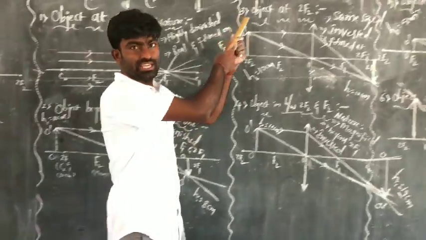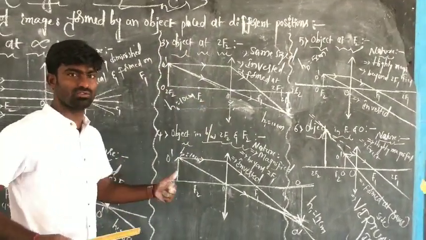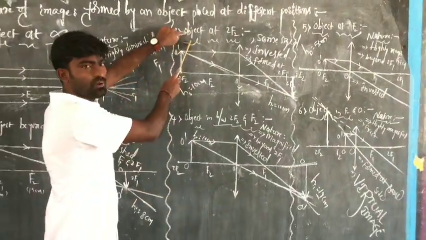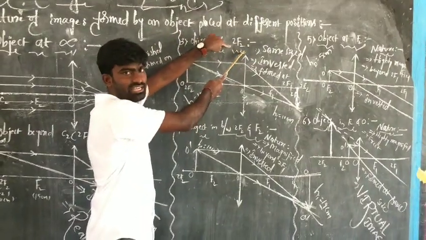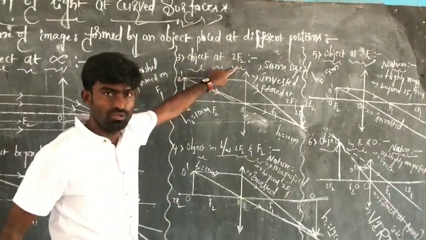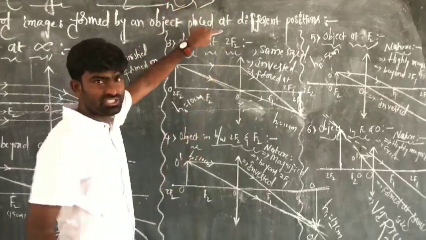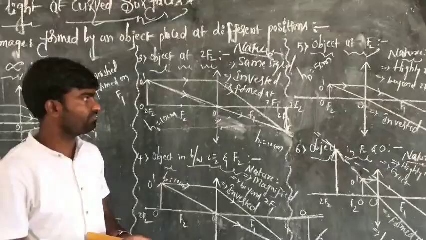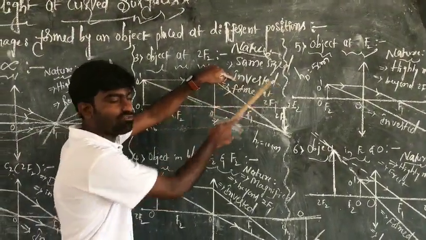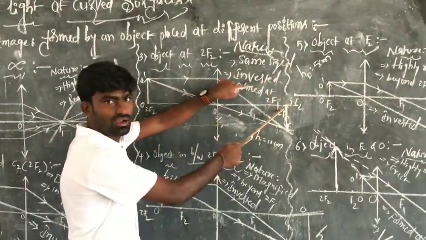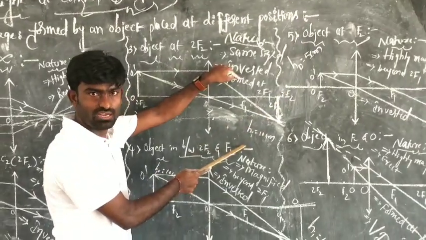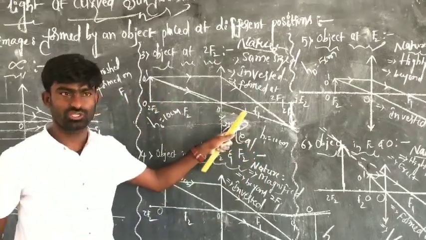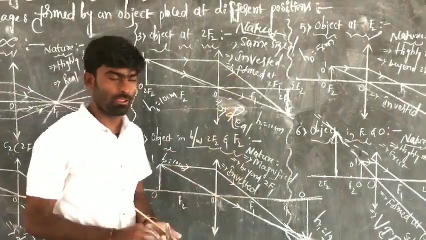And in the next case, as we move closer to the lens, when an object is placed at the center of curvature, that is on 2F2, the nature of the image, this is one of the most important cases, is the same size and vertically inverted, and it is formed on the center of curvature as well, and it is also a real image because we can get it on a screen.